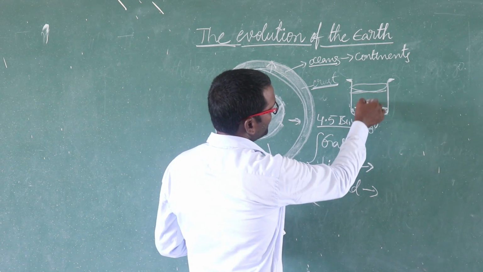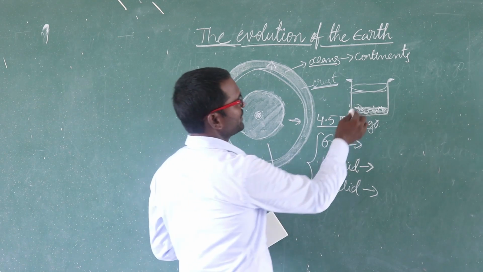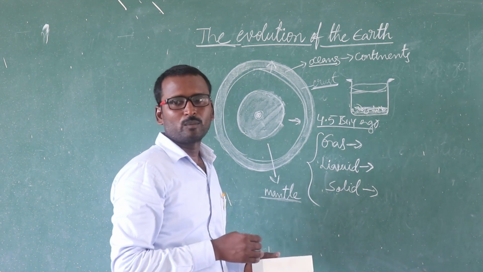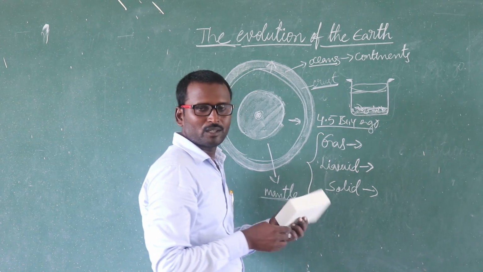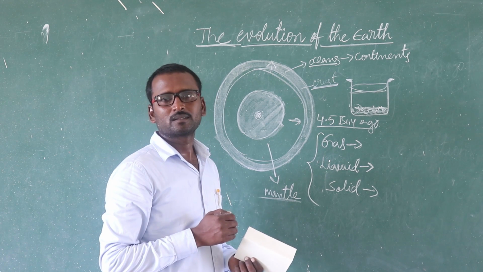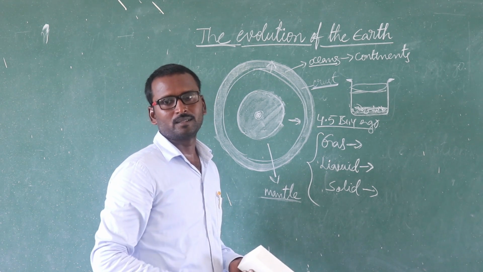Another one is, heaviest particles reach the bottom of the vessel, and lightweight particles reach the top of the vessel. In that way, Earth was formed from 4.5 billion years ago to even today. Till today also, Earth has been forming, but we cannot observe it on the surface of the Earth.